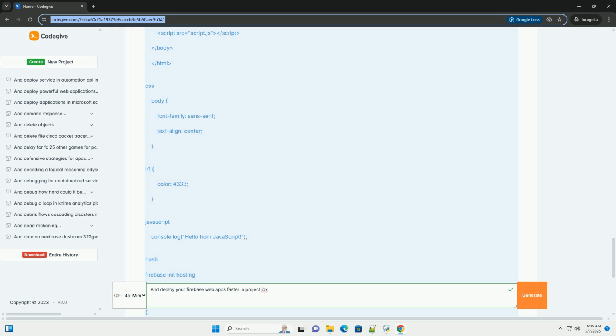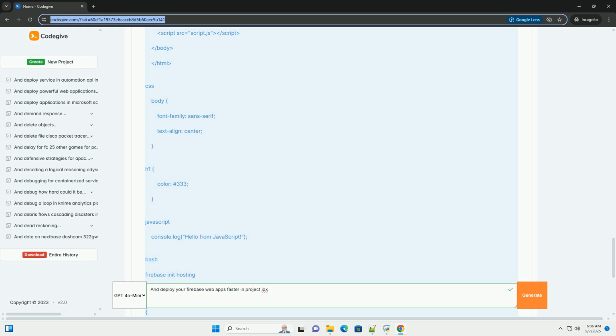Create a preview channel: firebase hosting:channel:create staging. Deploy to a preview channel: firebase deploy --only hosting:staging. Promote a preview channel to live: firebase hosting:channel:deploy staging promotes the staging channel to the live channel.